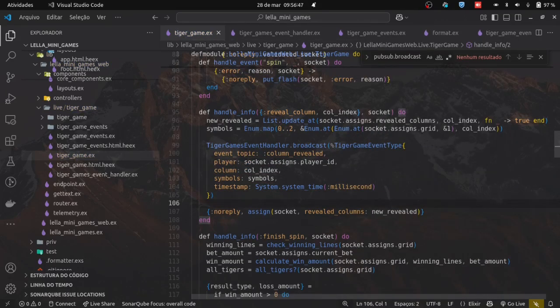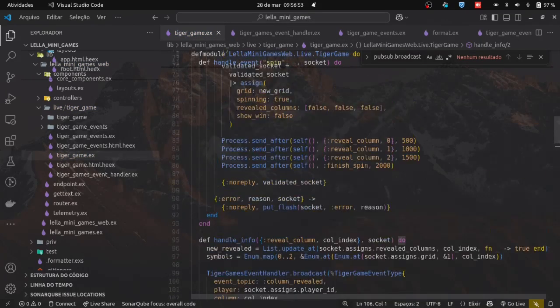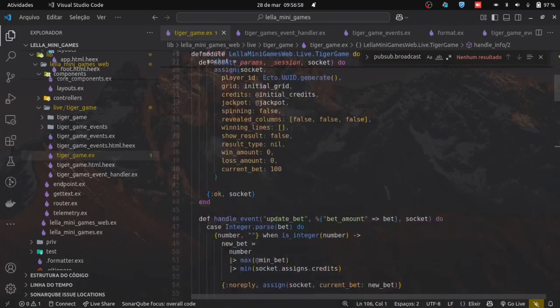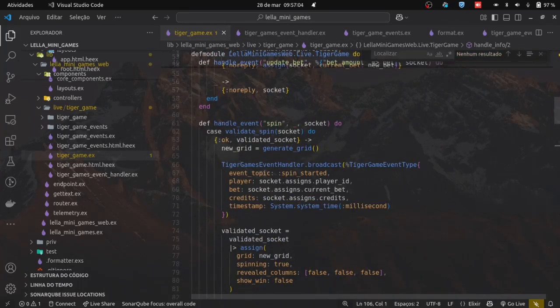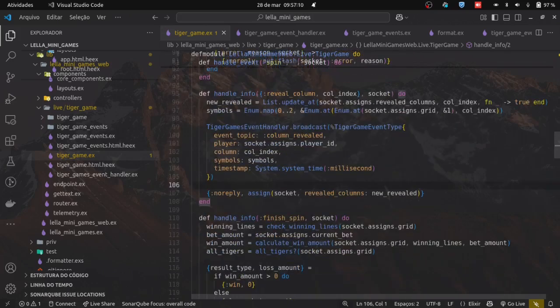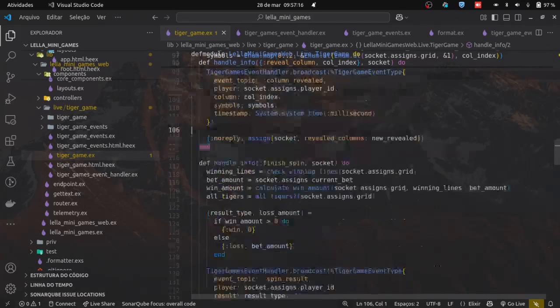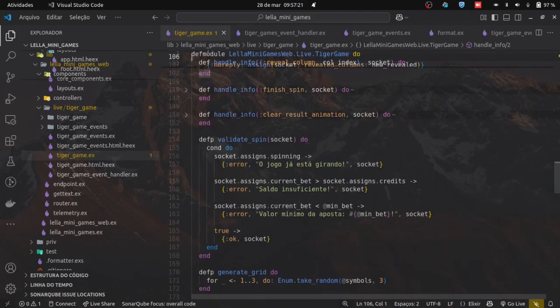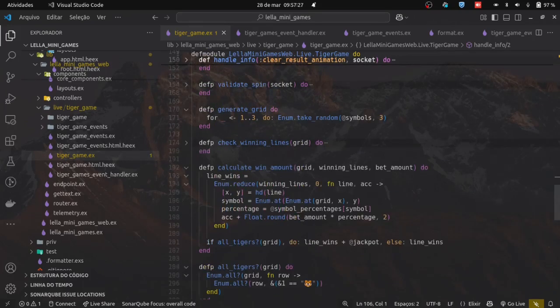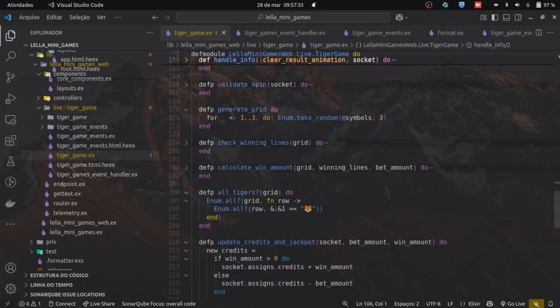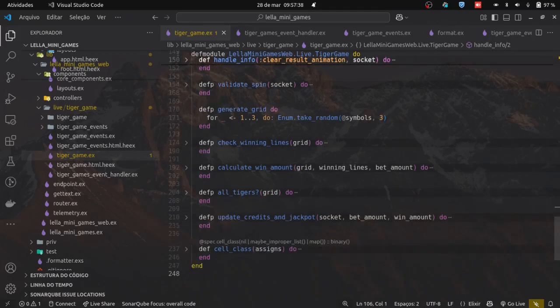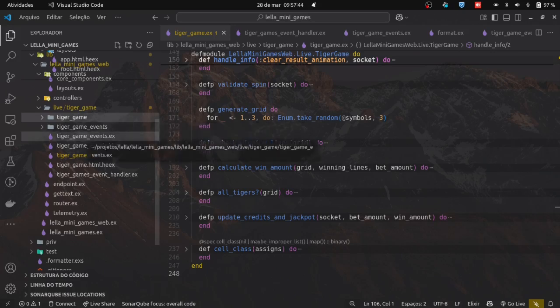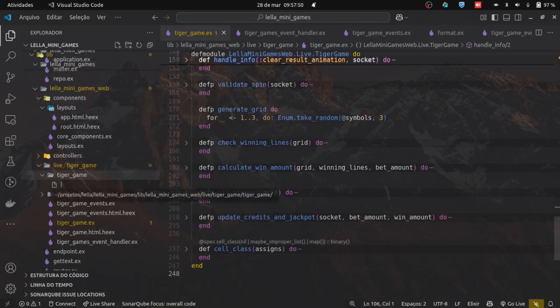Okay, another thing we have are these check win calculator, amount tigers, update credit, and event mounts. This one disappears because it's no longer needed. We'll adjust this part now. But for now, we have these functions that are game-related functions. The problem is that this still has to do with socket logic, right? Socket grid.